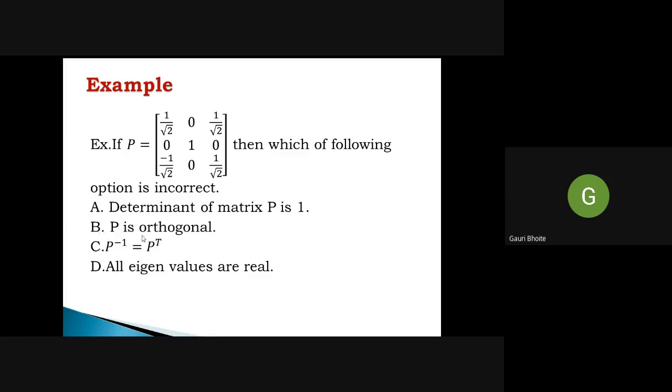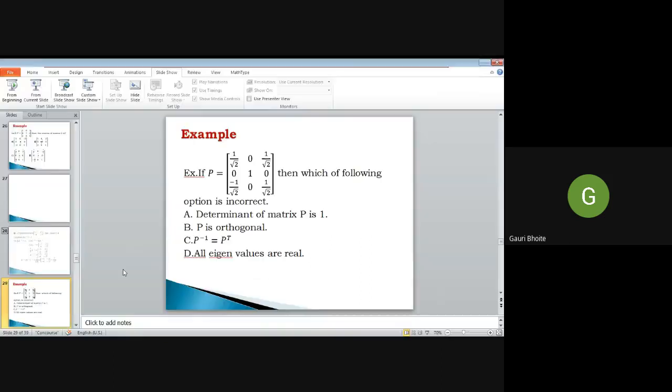So both are correct. So just check A or D option. So just find out determinant of matrix P. Yes, many of you, Anurag gave option D. Then Vinaya Dhane, yes, Prajakta, correct, option D. Okay. So correct. So here first three things are satisfied.